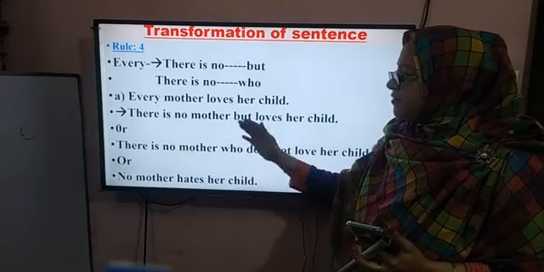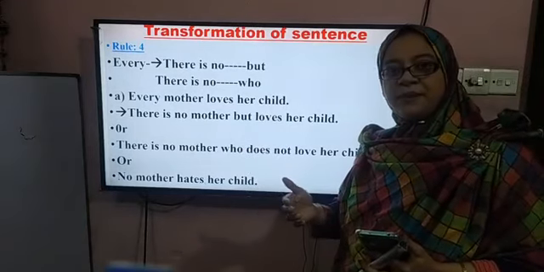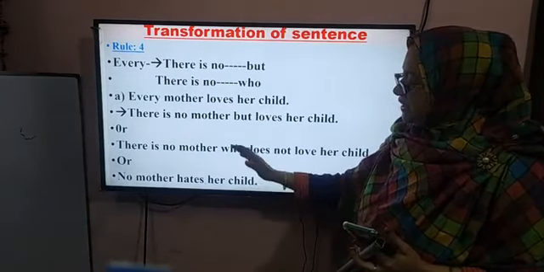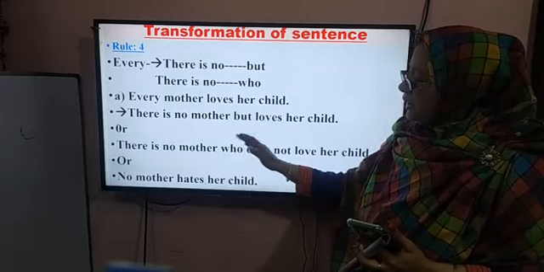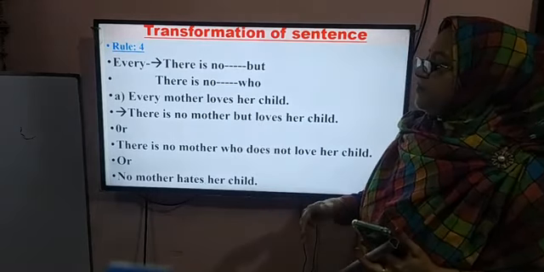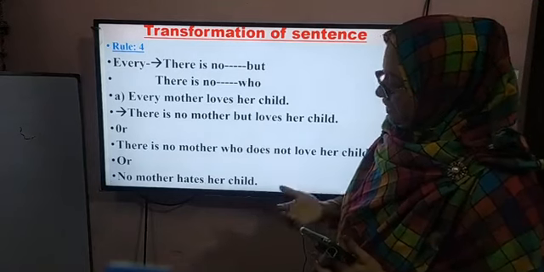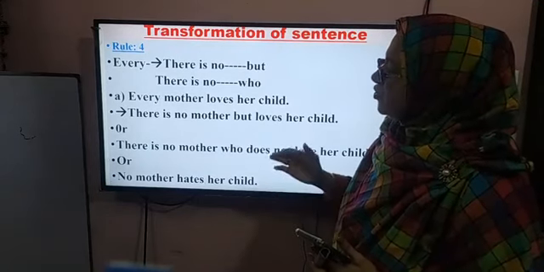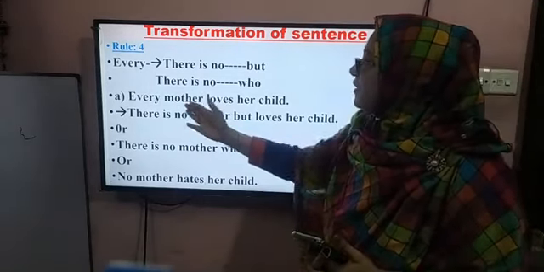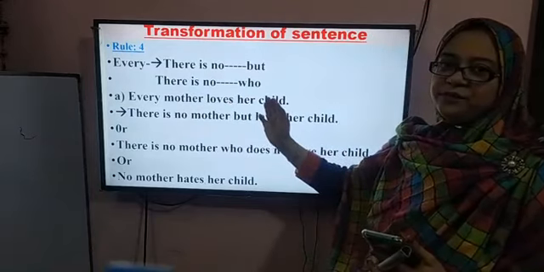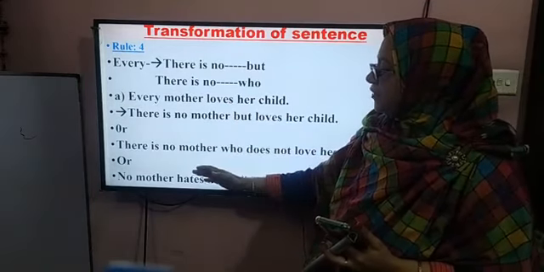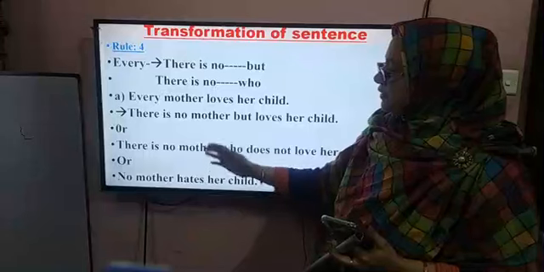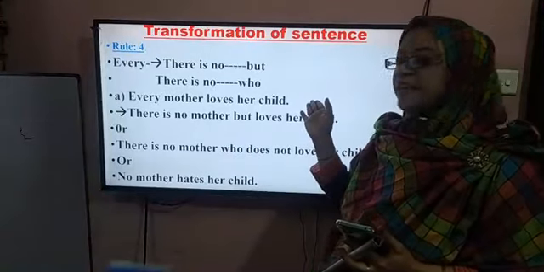These different types of sentences you can find in your question paper, and this is the negative form. If you want to turn it into affirmative, then you will only write: every mother loves her child. These three sentences are the negative form of that sentence.